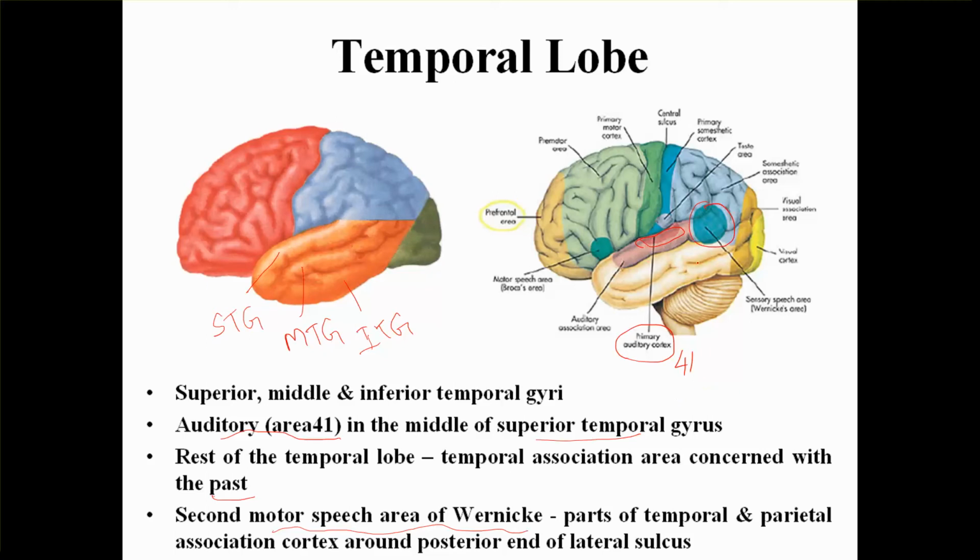It is a part of the temporal and parietal association cortex around the posterior end of the lateral sulcus. So you look for the lateral sulcus, go to the end of the lateral sulcus, and that is the area related to the sensory speech area. It's called Wernicke's area. It has parts of both temporal and parietal association areas.